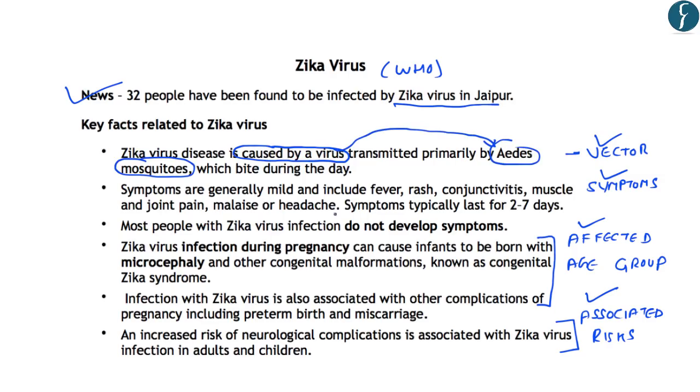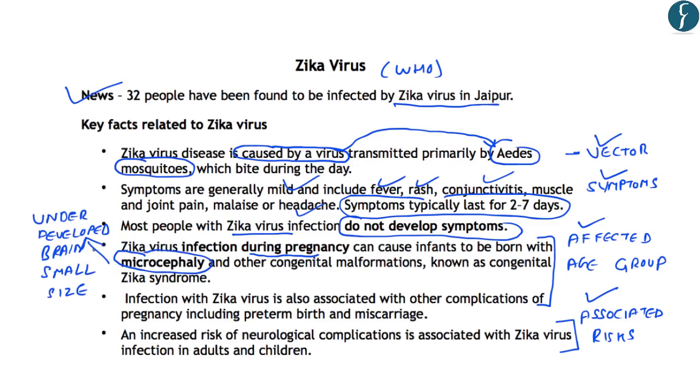Further, the symptoms are generally mild and include fever, rash, conjunctivitis, muscle and joint pain, headache, etc. And further, these symptoms typically last for only 2 to 7 days. However, one unique fact is that most people with Zika virus infection do not develop any symptom. So it is difficult to identify if a person is suffering from the infection of Zika virus or not. Now, Zika virus becomes dangerous during the times of pregnancy. And if a person is infected by Zika virus during pregnancy, it can cause infants to be born with a symptom called microcephaly. And this microcephaly results in underdeveloped brain and small size of the head.